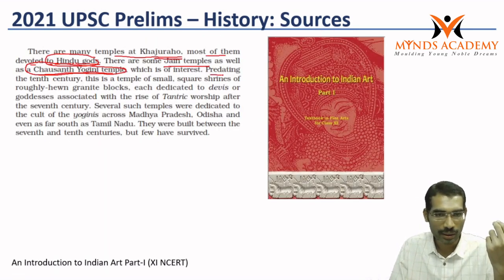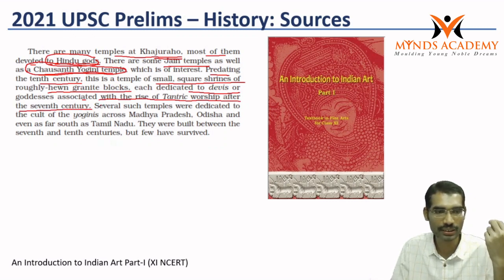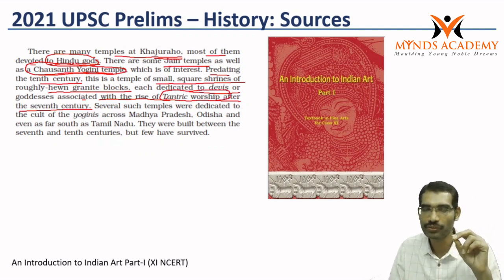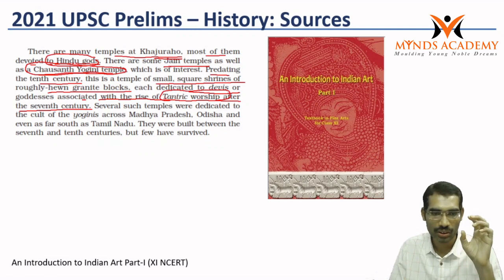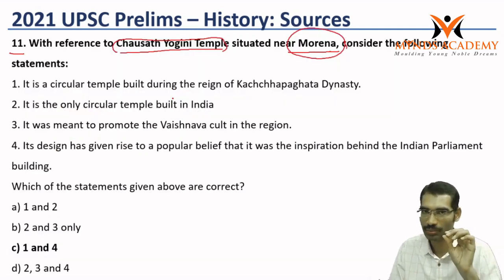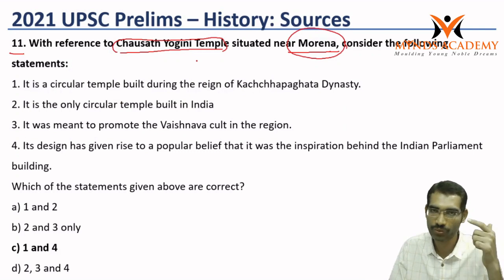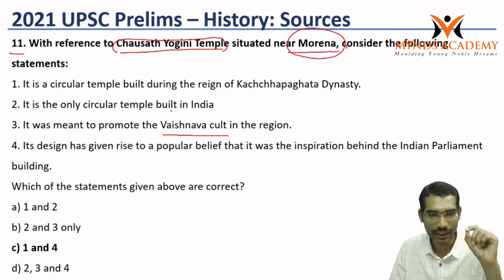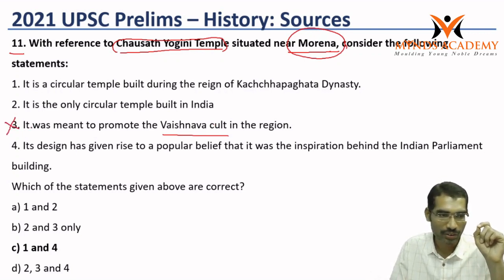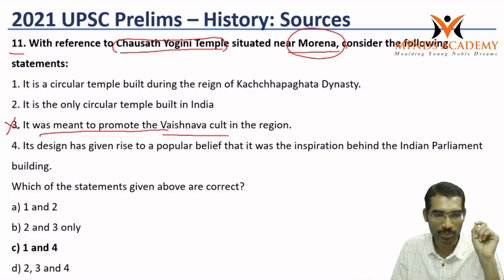It is saying predating the 10th century. This is a temple of small square shrines of roughly hewn granite, each dedicated to devis or goddesses associated with the rise of tantric worship after the 7th century. So this tantric worship is different from Vaishnavism. So we have to deduce this. If we know this paragraph and if we know that the Chausat Yogini temple is not related to the Vaishnava cult, then this goes wrong. It was meant to promote the Vaishnava cult.